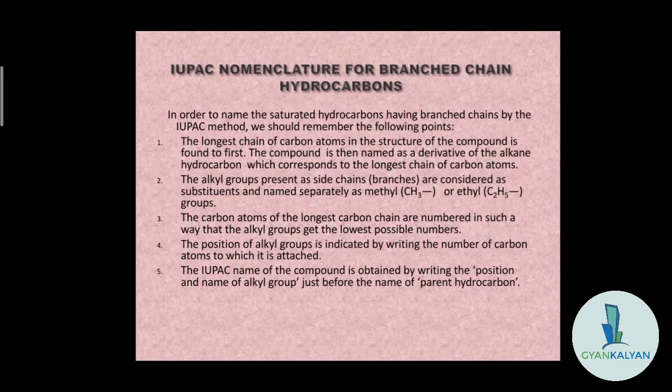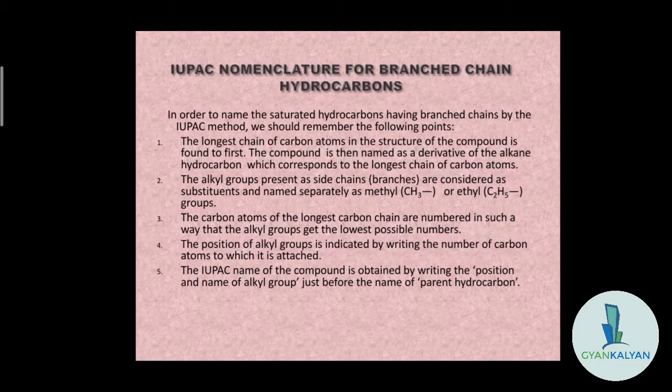The carbon atoms of the longest carbon chain are numbered in such a way that the alkyl groups get the lowest possible numbers. The next point is that carbon atoms are numbered in such a way so that the alkyl groups get the lowest number. Okay, now you just see the points. I will explain taking an example. alkyl groups के position को इस तरीके से रखना होगा ताकि the group should be present at the lowest carbon possible. Okay, the number should be the lowest.